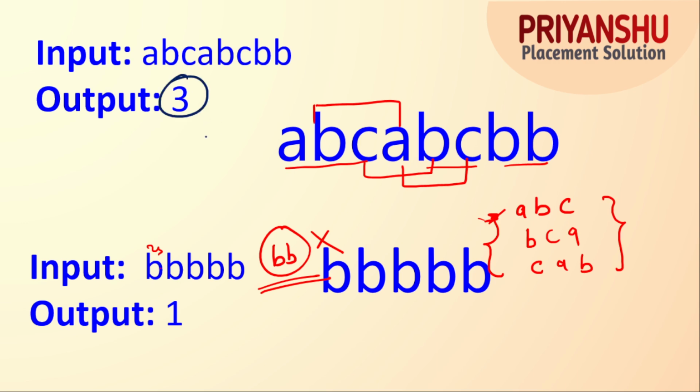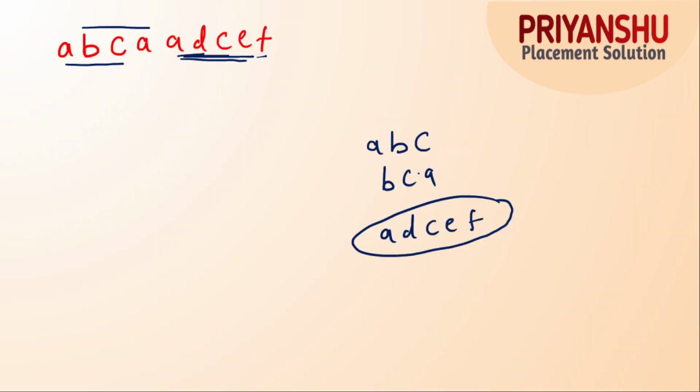As you can see, the maximum lengths are 3 and 1 for the earlier examples, and for this test case we have a maximum length of 5. Clear, guys? I hope you got the question.